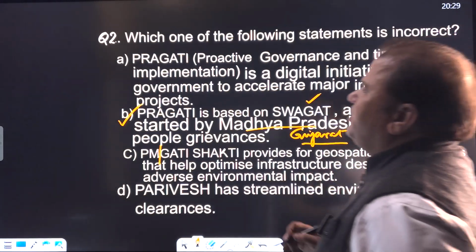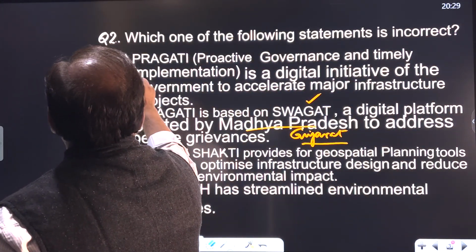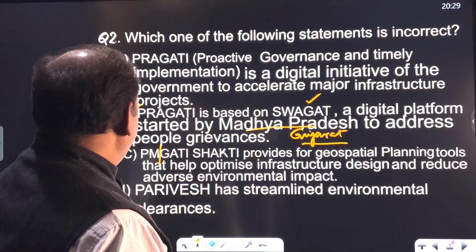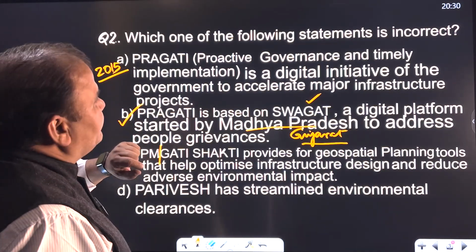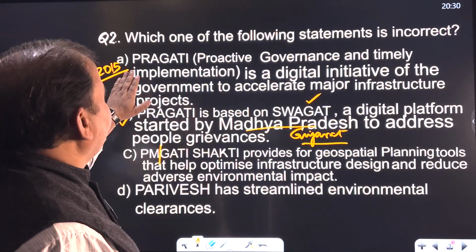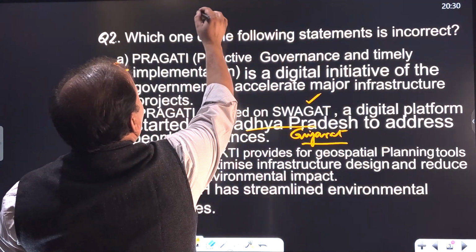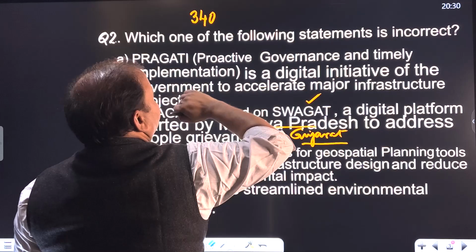Pragati was started in the year 2015. You may ask how it becomes a question of current affairs. Let me tell you: this digital initiative is responsible for the establishment of 340 infrastructure projects in India.